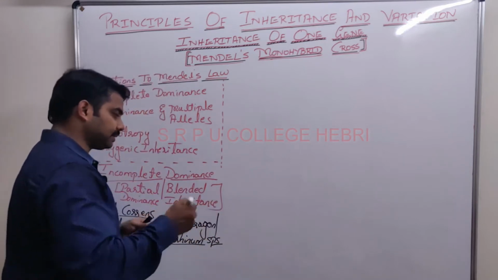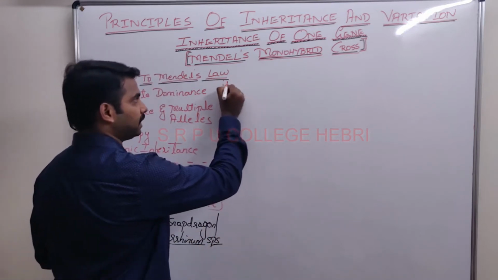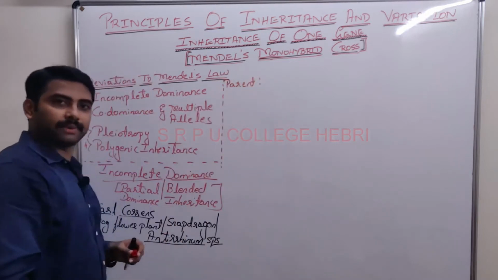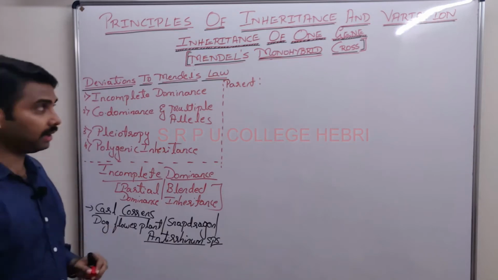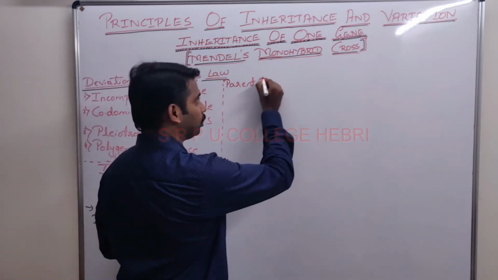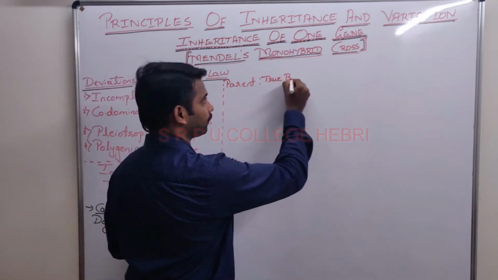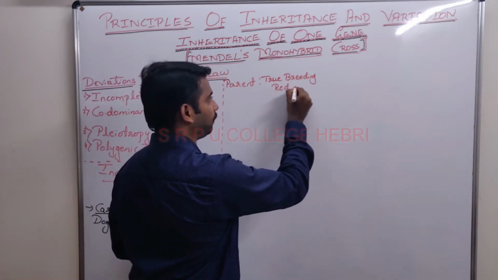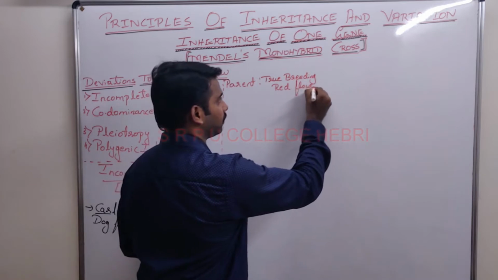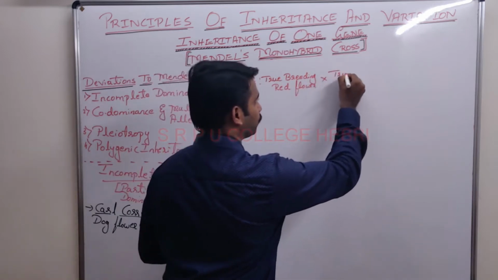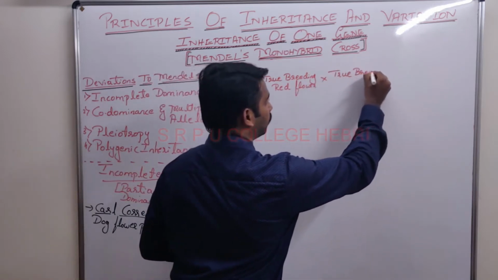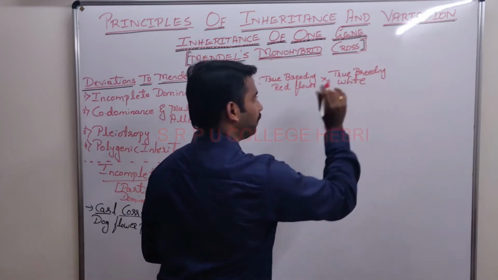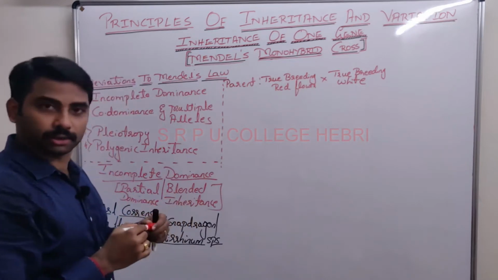He started his simple experiment, the same thing that you have already written in the monohybrid cross. You can practice simultaneously. Write down parents: true breeding red flower plant, he crossed with true breeding white flower plant, the same monohybrid cross.